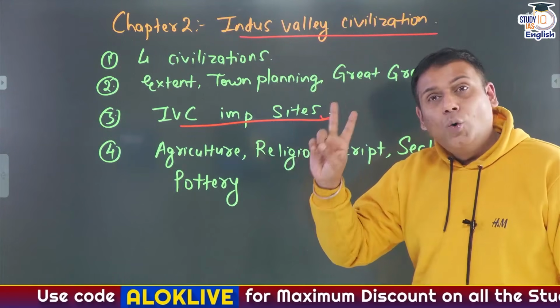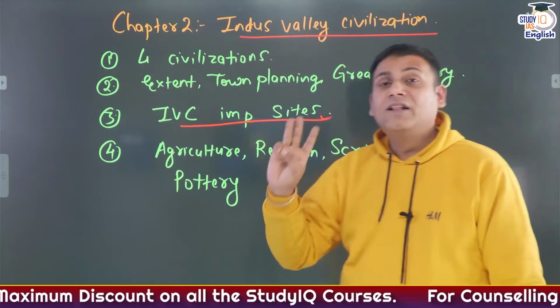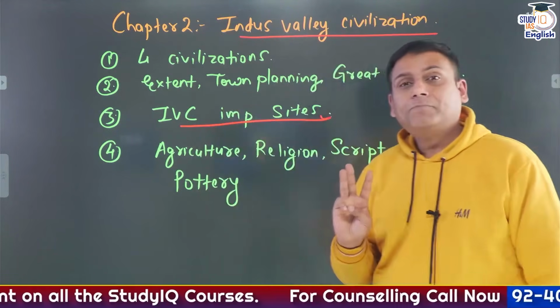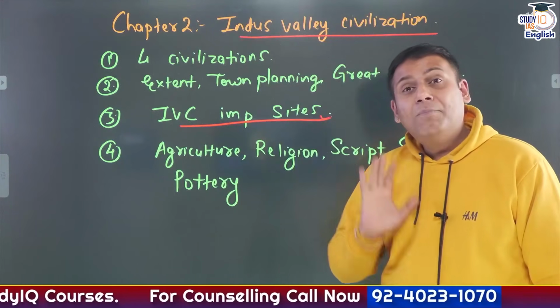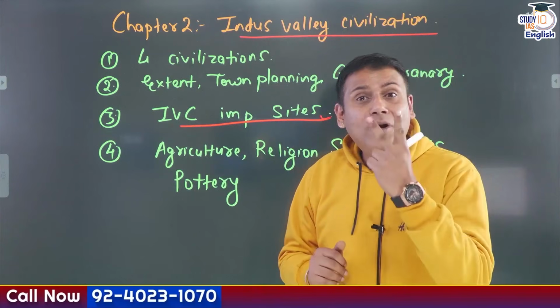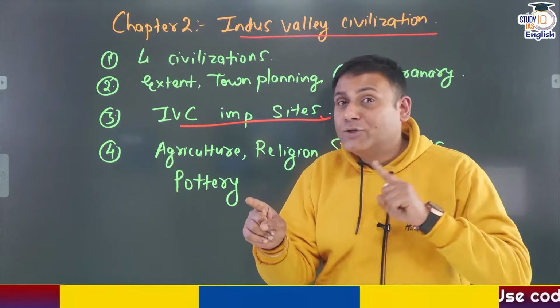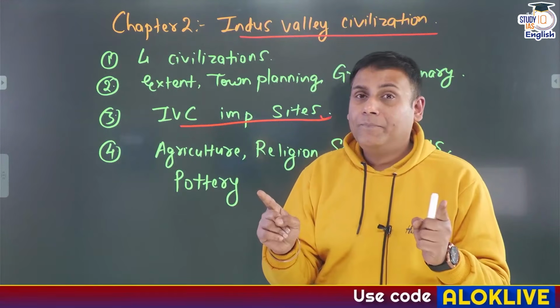Rangpur, Hulas, then Desalpur, which is located in Nakhtrana Tehsil of Gujarat. Apart from this, Kalibangan and Banavali. In fact, Kalibangan and Banavali are the two Indus Valley civilization sites which exhibit Proto-Harappan as well as Harappan cultural phases.